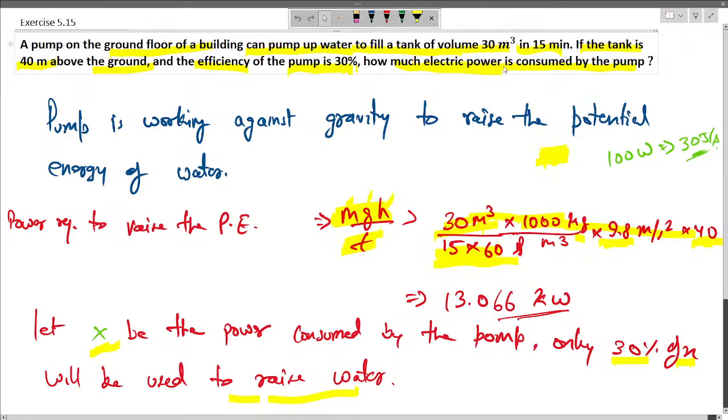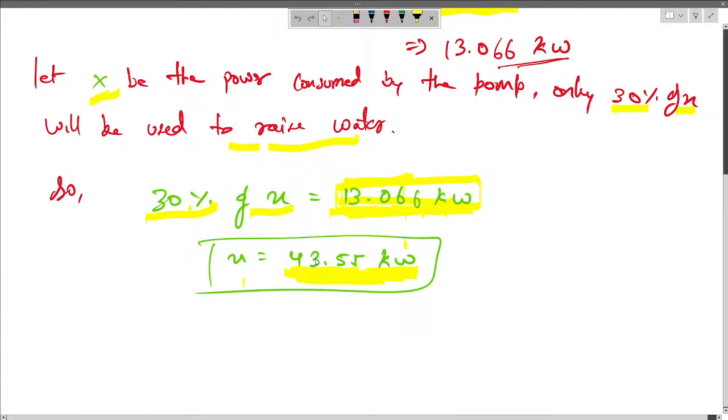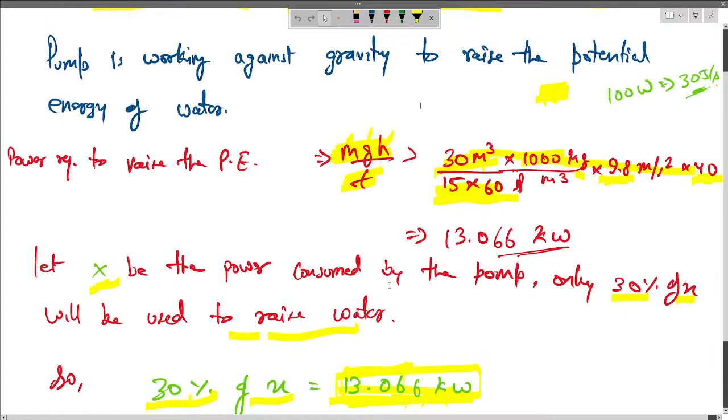So we can easily find out the work done, and the time is also given. So work done per unit time is known as power, and when we divide it by 0.3, then we will get the exact power that is consumed, 43.55 kilowatt.